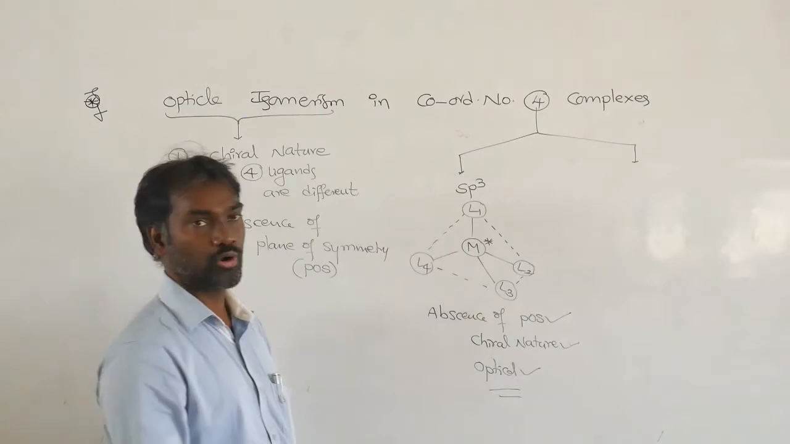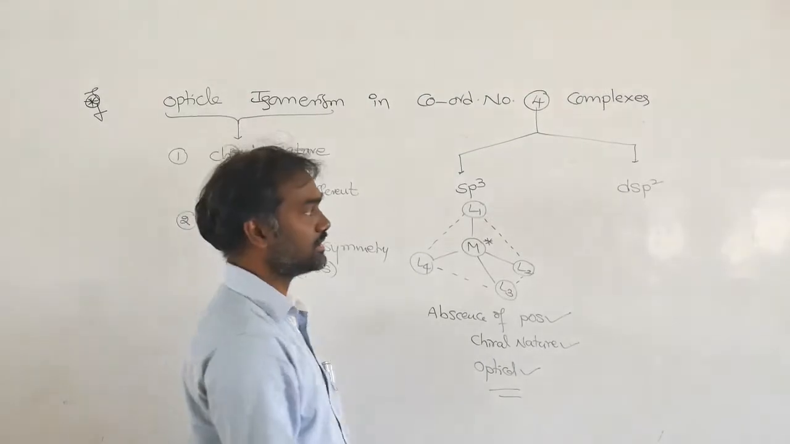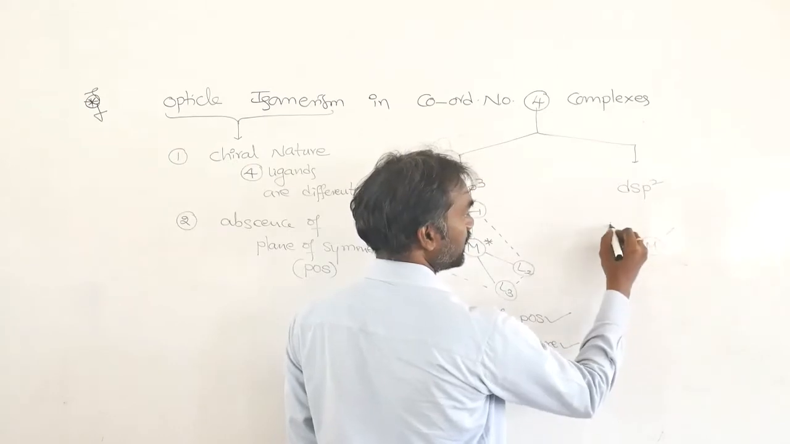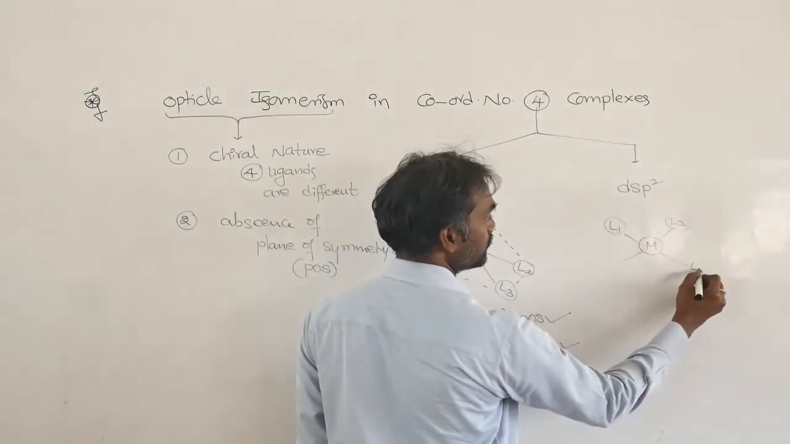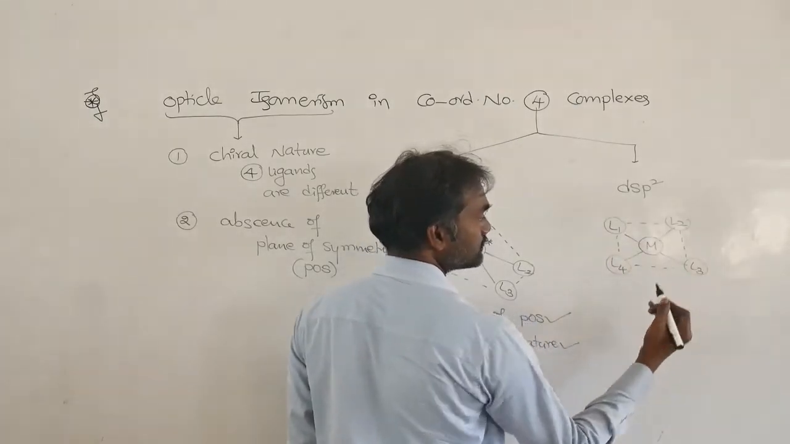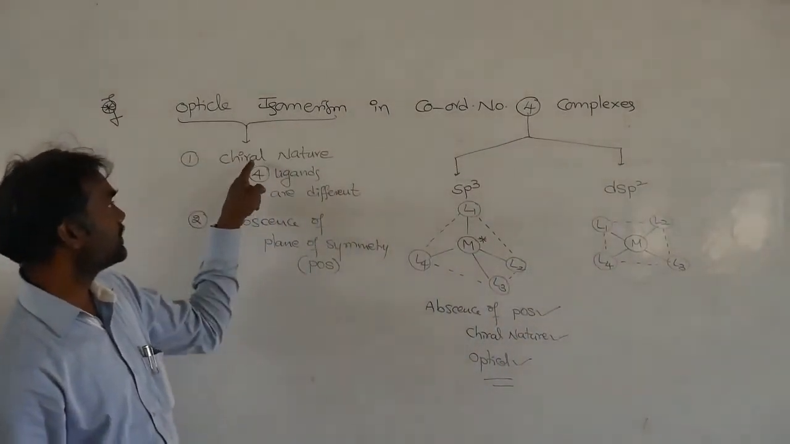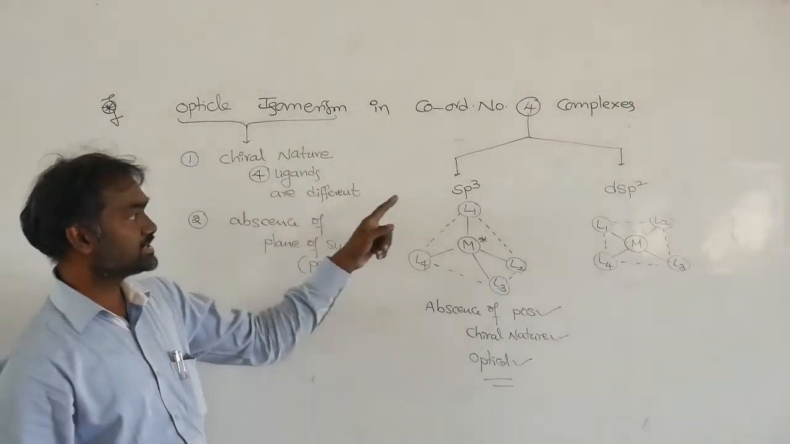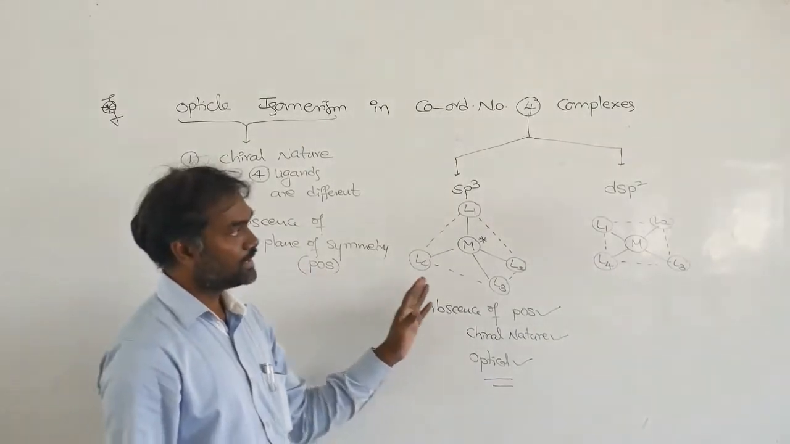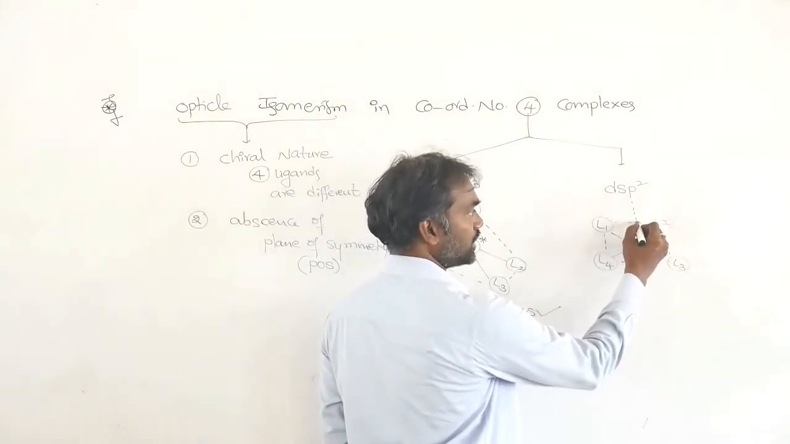Next, another possibility for coordination number 4 is dsp2 hybridization. The structure is square planar. If you take L1, L2, L3, L4, the four ligands are like this. If you want to see optical isomerism in this molecule, think about these two conditions. The four ligands are different. Next, plane of symmetry. You cut along the y-axis.